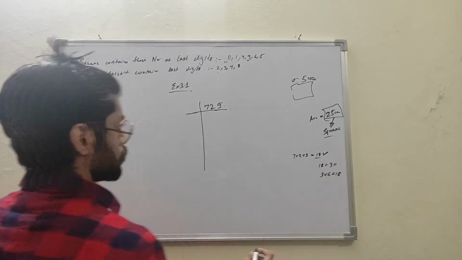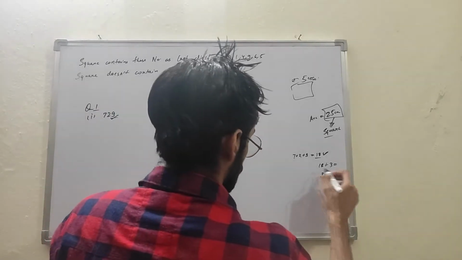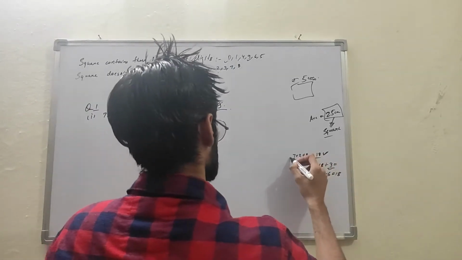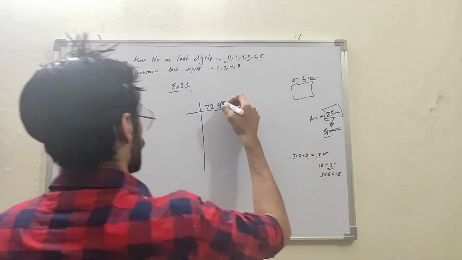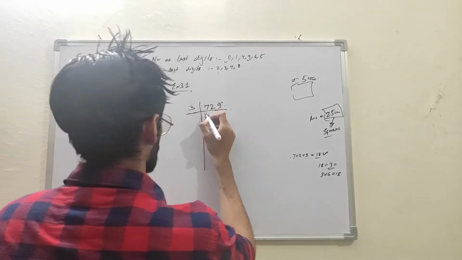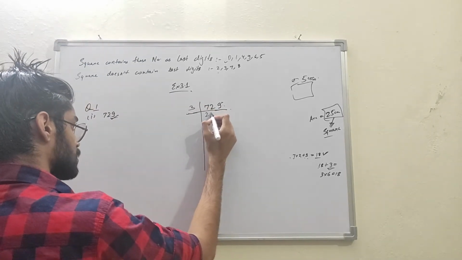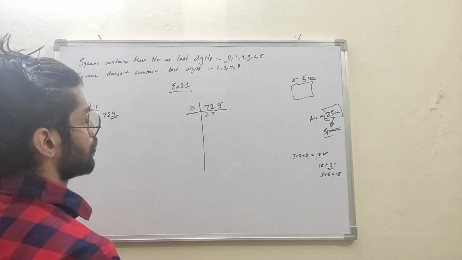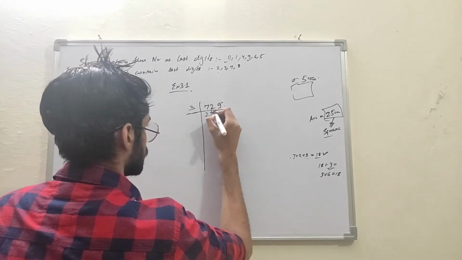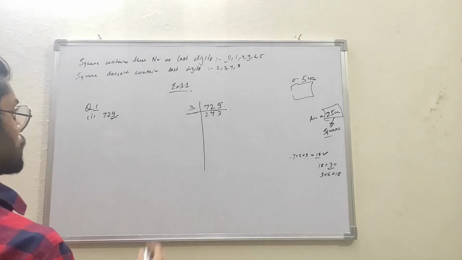So 18 is divisible by 3, and this 729 will also be divisible by 3. This is the divisibility rule of 3. Now 3 sixes are 18, 3 sevens are 21, 3 fours are 12, 3 threes are 9.